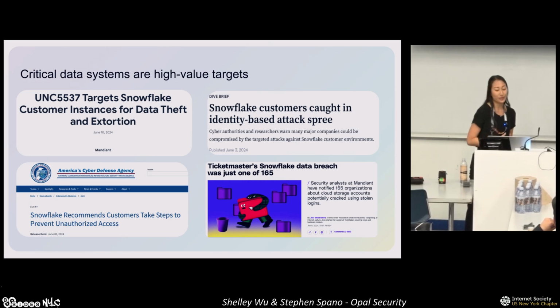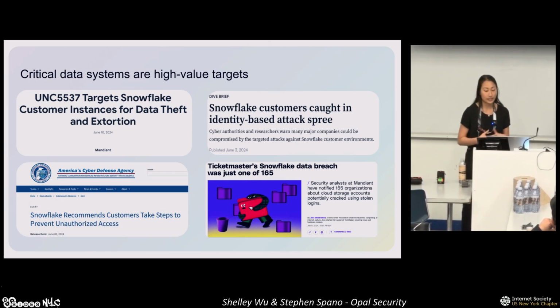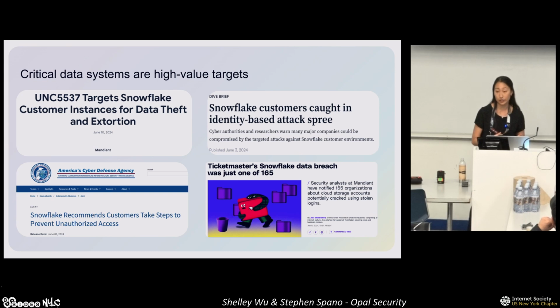So with this in mind, let's shift our focus onto Snowflake. Snowflake is a data-rich platform, and just one example of what many companies will consider a critical data system in their environments. It's especially top of mind, as you all probably know, given the buzz in the last year or so, due to increased activity by attackers to gain access to Snowflake customer environments.